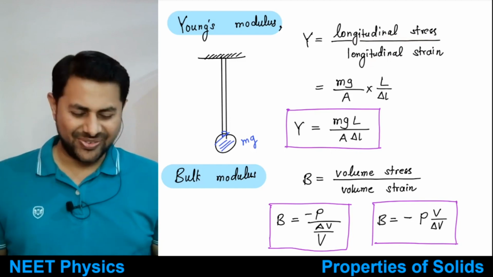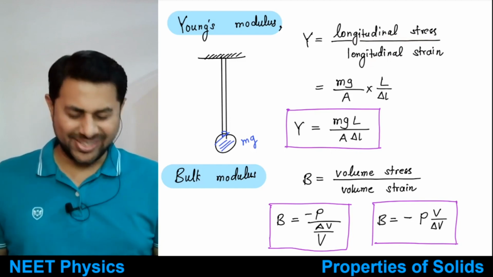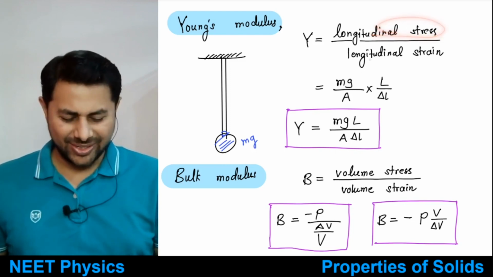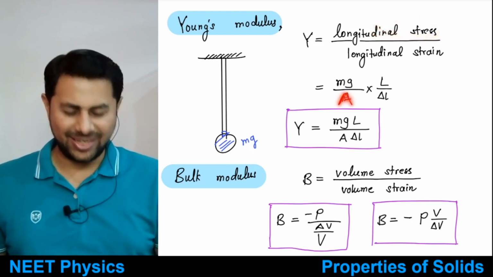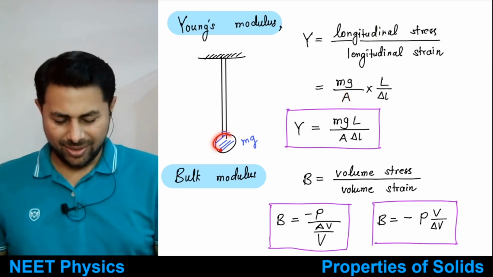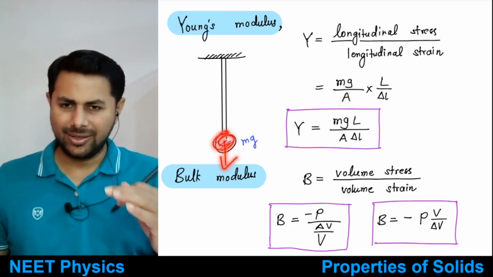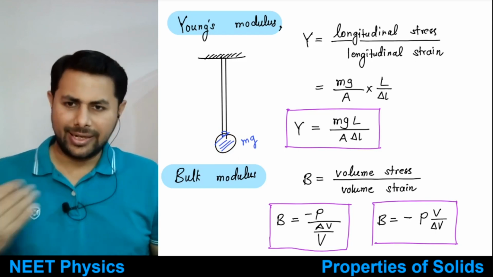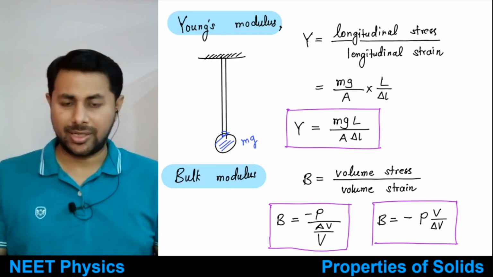Anyways, so what is longitudinal stress? It is mg divided by area, the external force divided by area. I am calling it external force, but it is actually the restoring force.